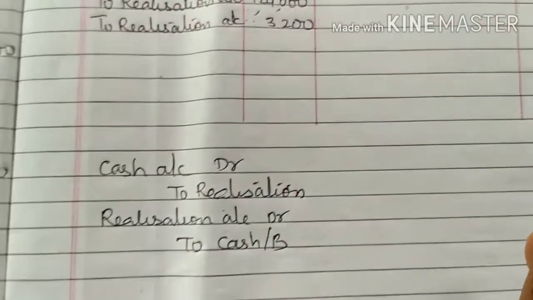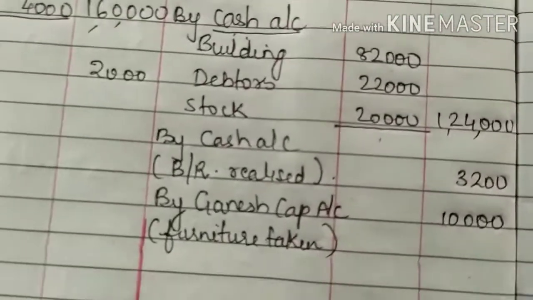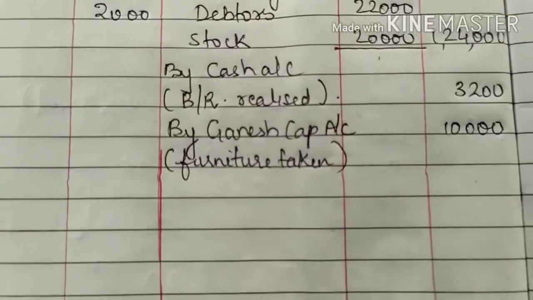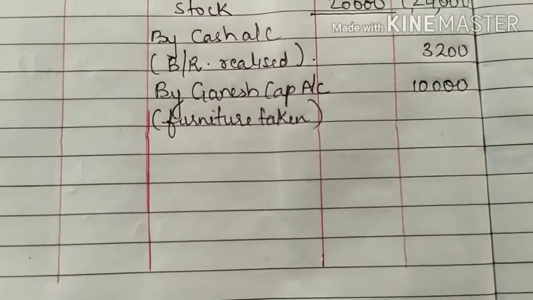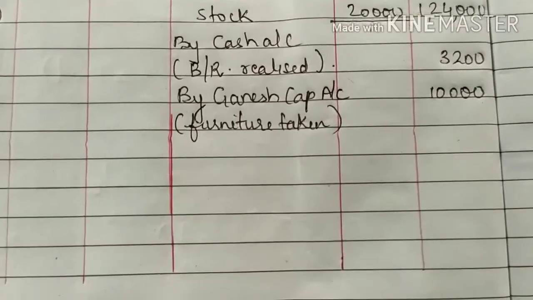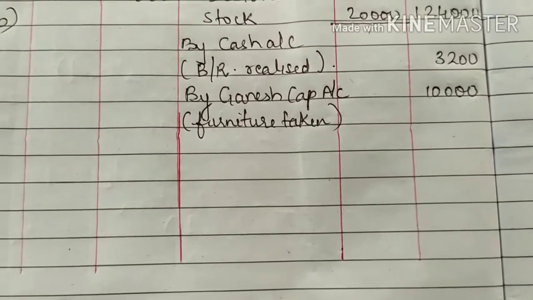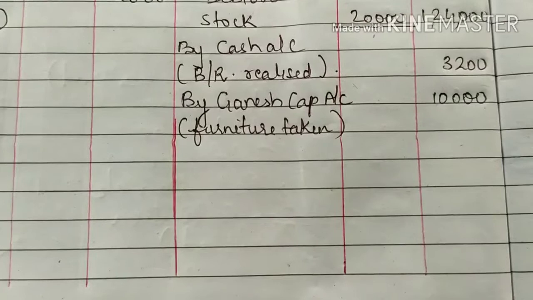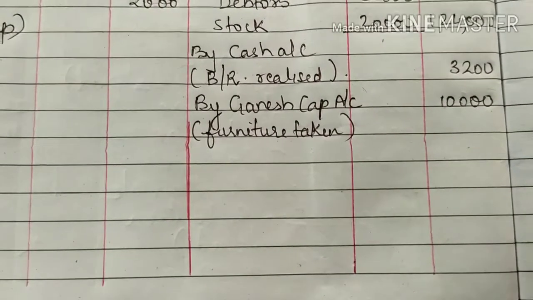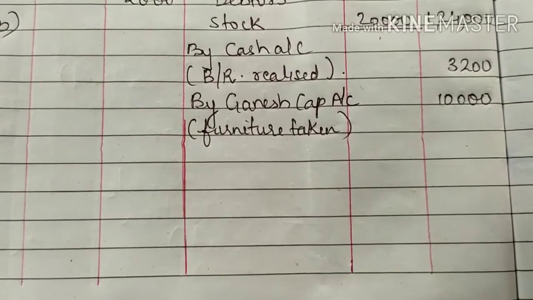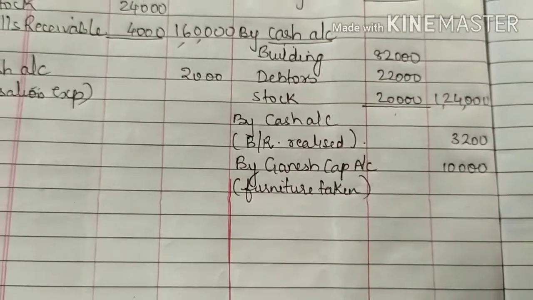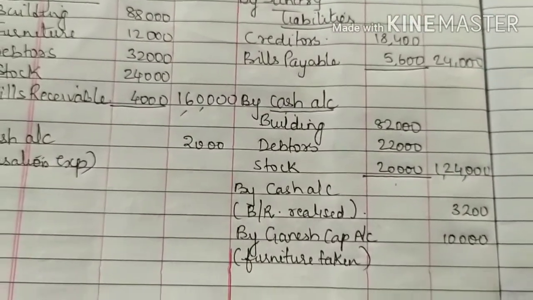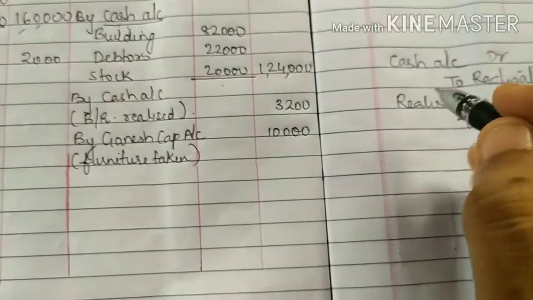Now I think we have finished all the adjustments. Now we have to close the account. But before closing the account, you have to see whether all liabilities are paid or not. Now if you see, there is no description about the liabilities. Liabilities के बारे में कुछ भी नहीं बताया है. इसका मतलब ये हुआ कि liabilities are yet to be paid. There are two liabilities: one is creditors and the second one is bills payable. So by default you have to pay the liability.